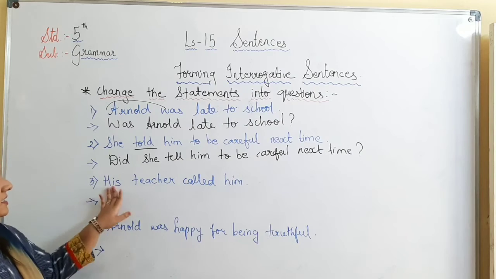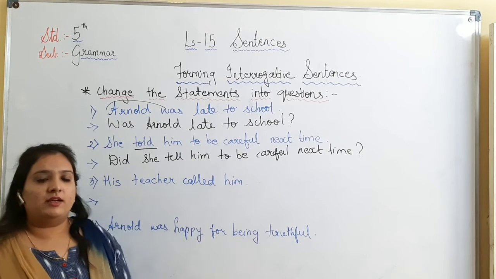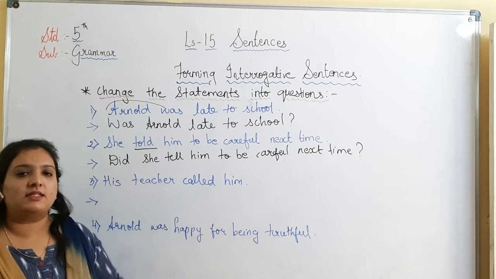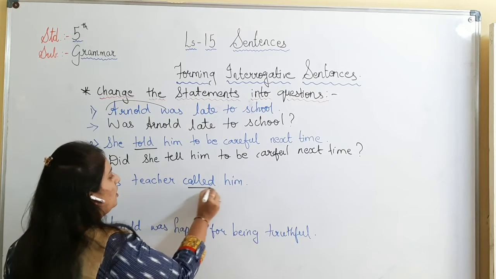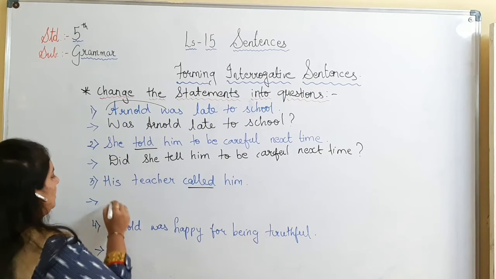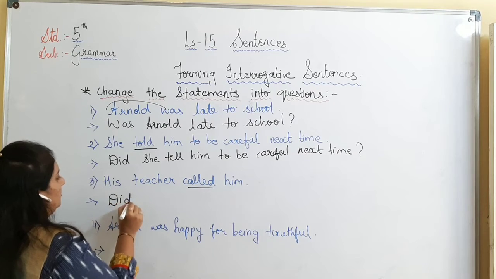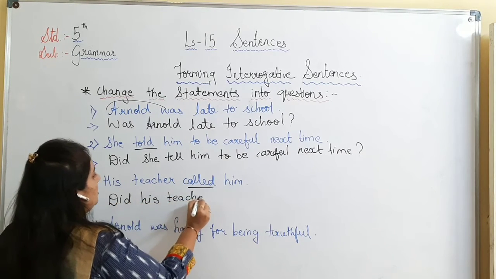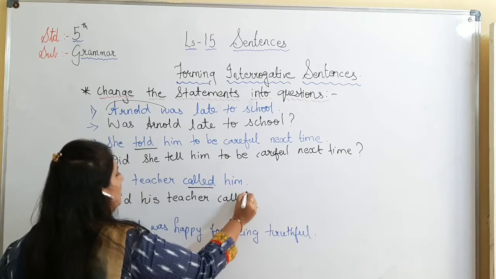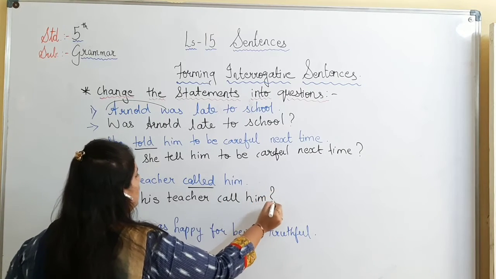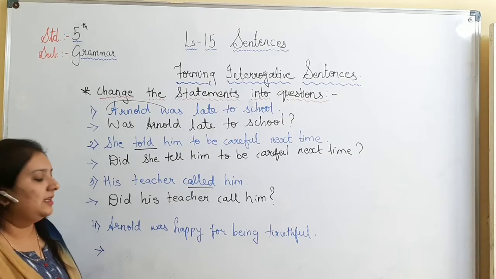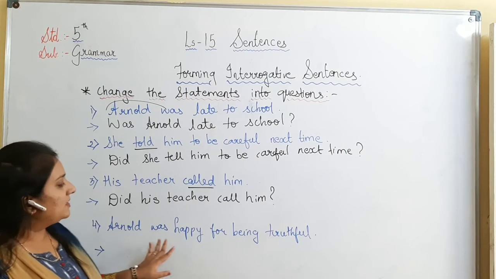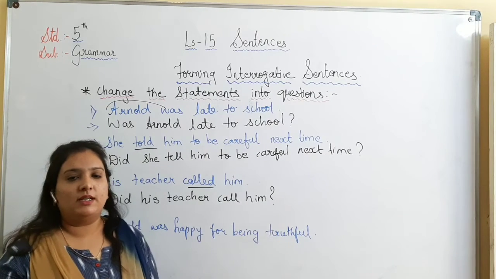Next is, his teacher called him. Here again it is a past tense form of the sentence. So we will change called to call and we will say, did his teacher call him? Question mark. And the last one, Arnold was happy for being truthful.